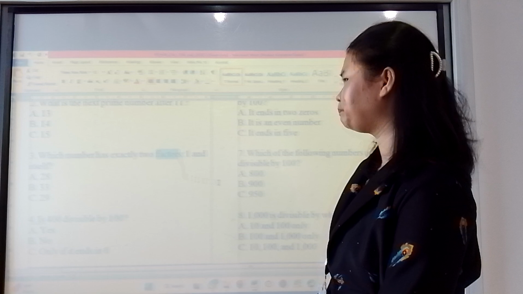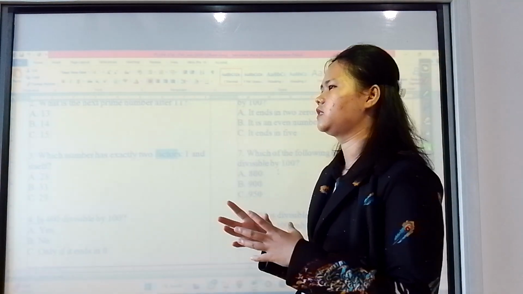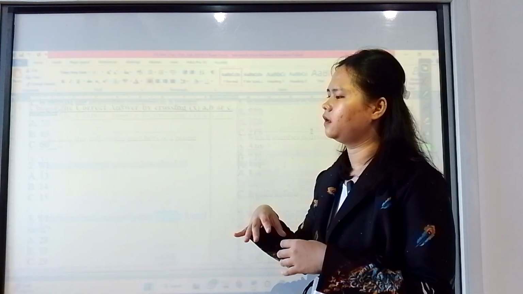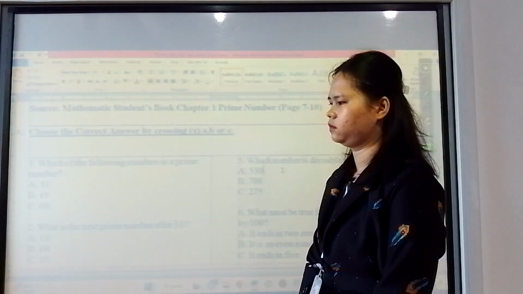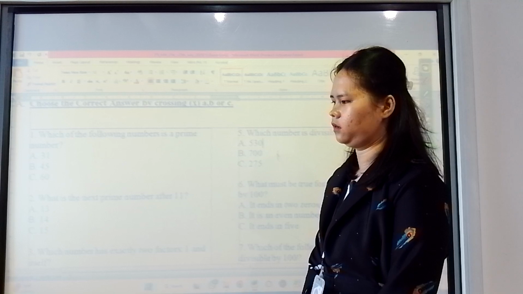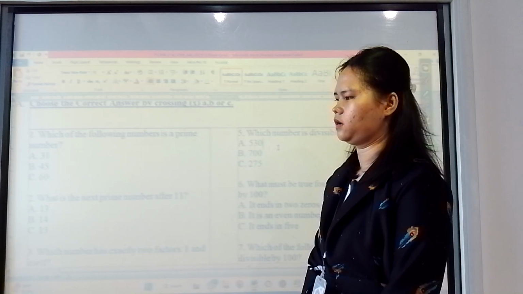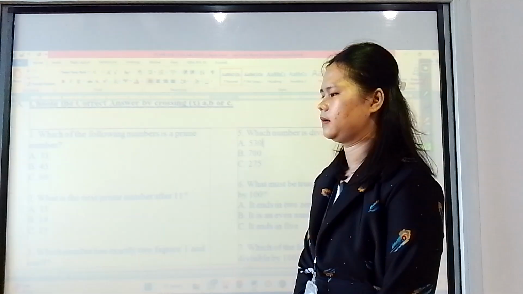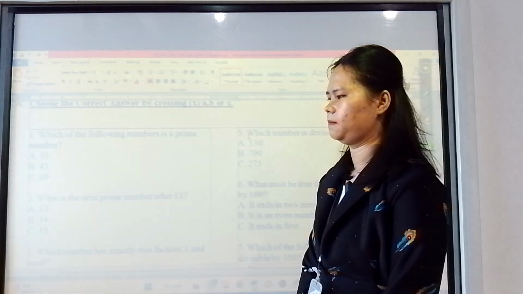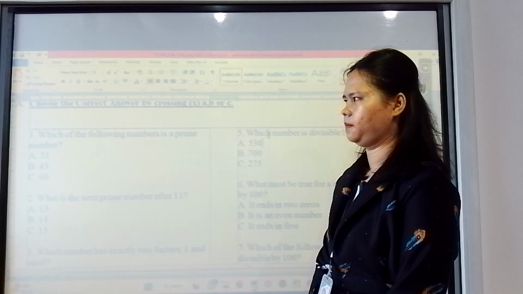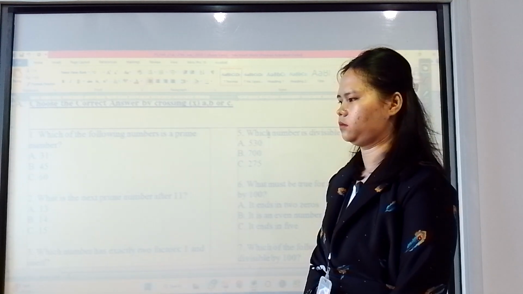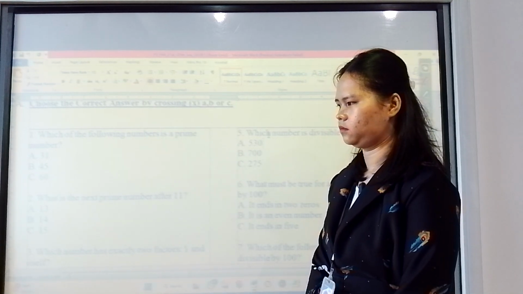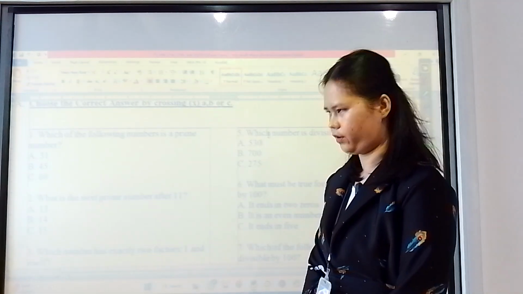Yes, factors are the numbers that build the equal. Or you can say the number that can divide the whole number, right? For example, 10. The factor of 10 is 2 because 2 can divide the 10. Yeah, right.